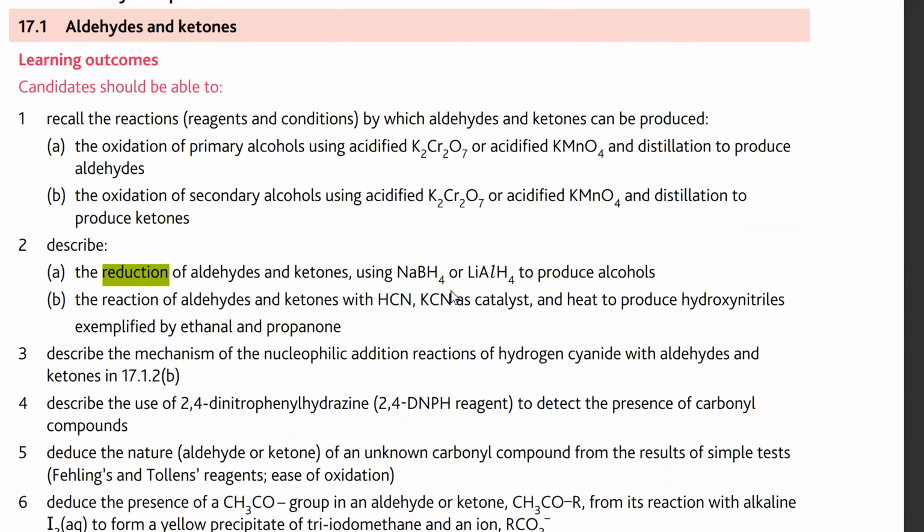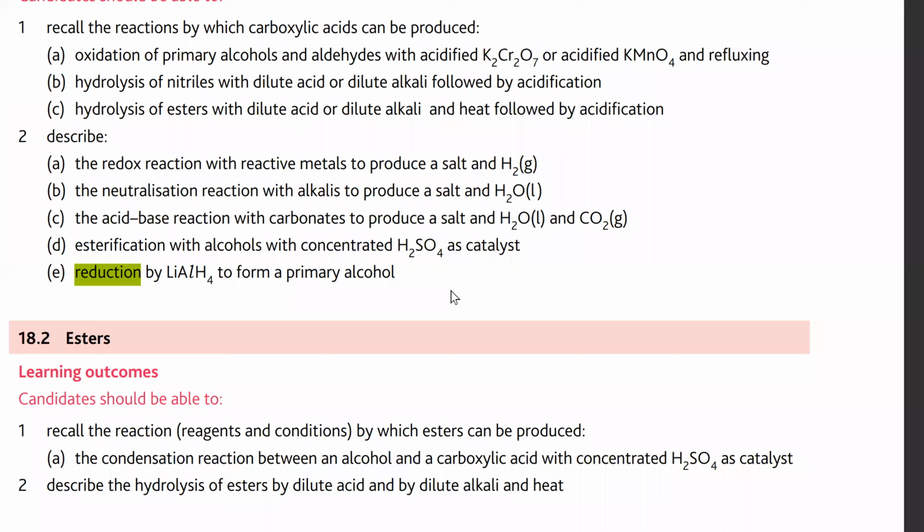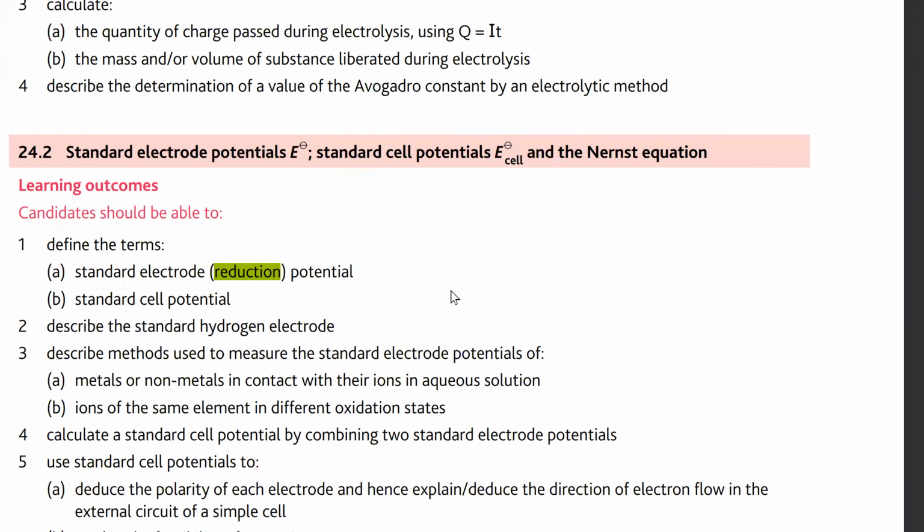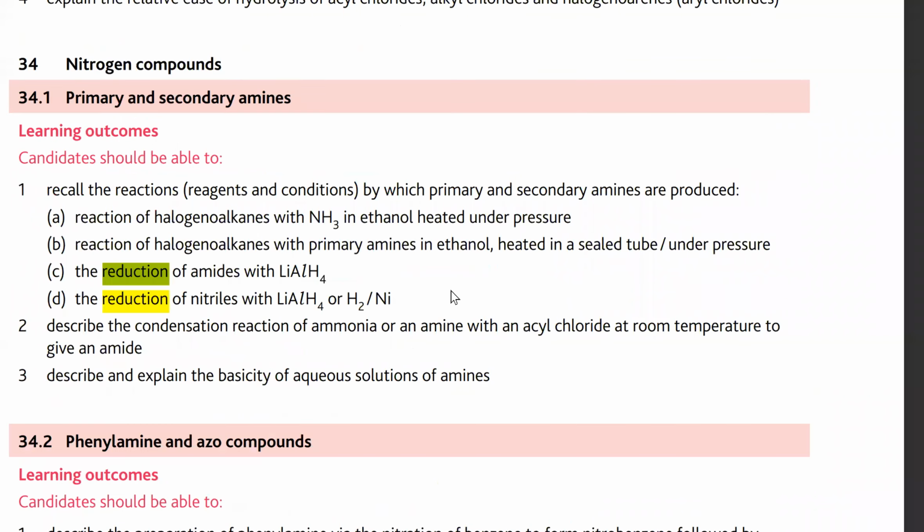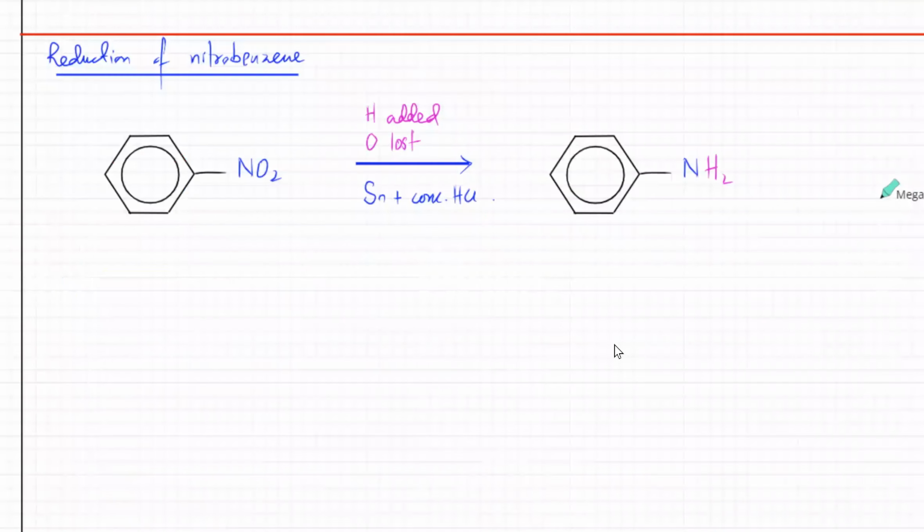Reduction of aldehydes, we did that. This one is reduction of amides with LiAlH4, reduction of nitriles with LiAlH4. Okay, we'll do that. The other two reductions are nitrogen compound related. That's still in our course, so the next one is the reduction of amides.